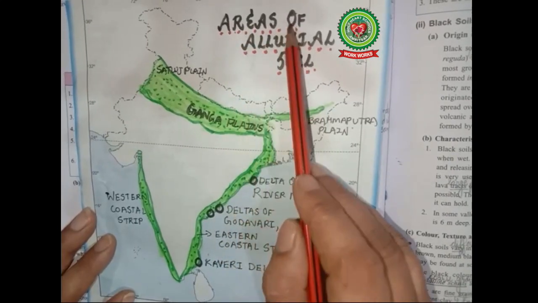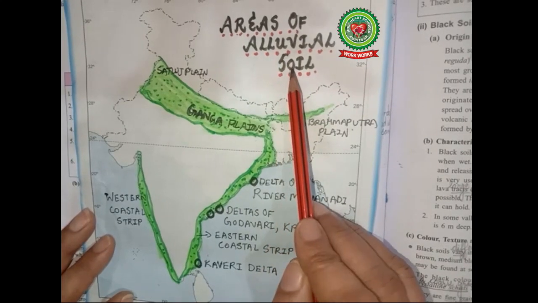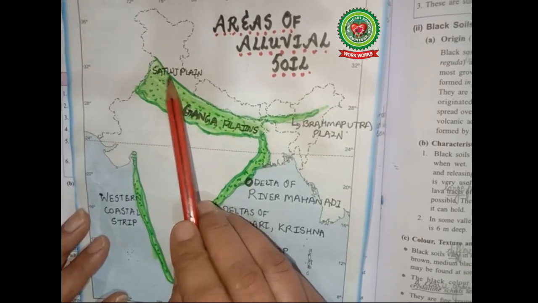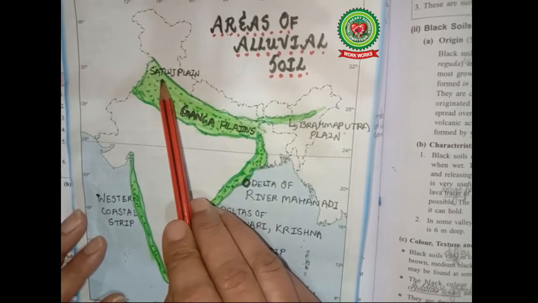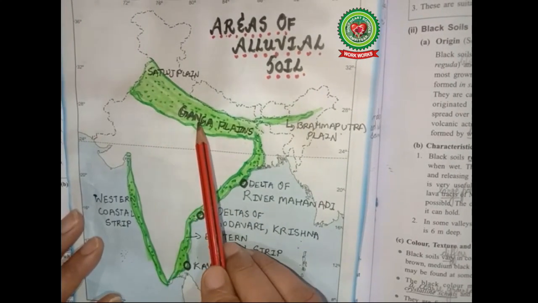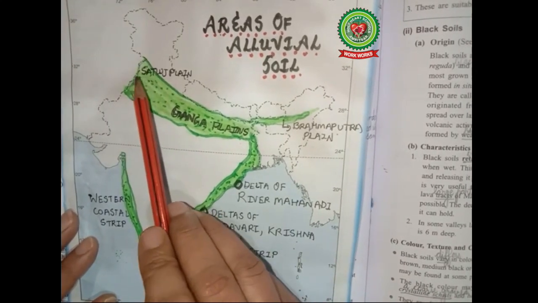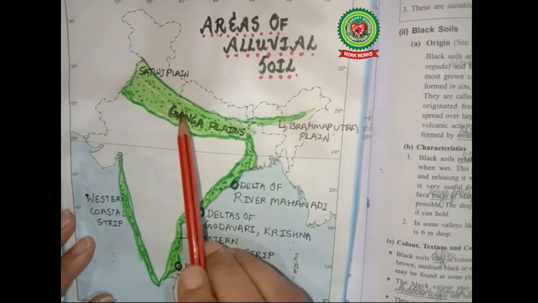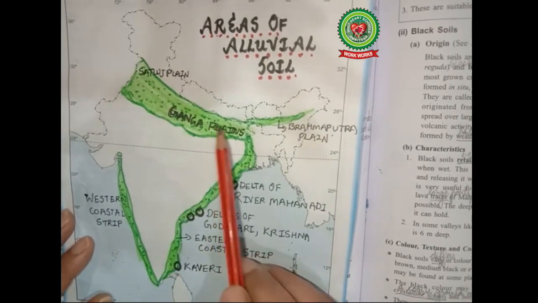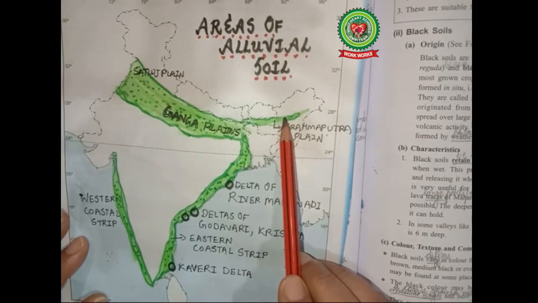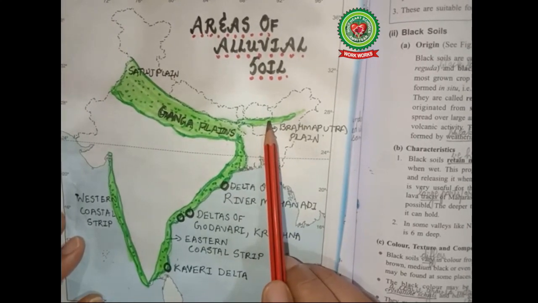Now let us study the areas of alluvial soil through map. The alluvial soils are found in the Satluj plains, that is the plain formed by river Satluj, and Ganga plain, that is formed by the river Ganga, in the states of Punjab, Haryana, Uttar Pradesh, Bihar and West Bengal. And then in Brahmaputra plains, that is Assam plains in Assam.